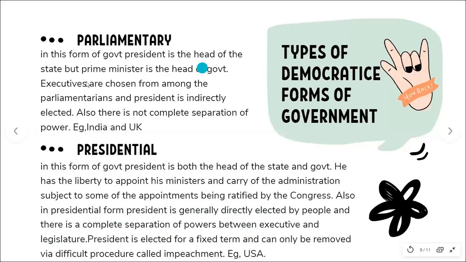Fair enough? Whereas in a parliamentary form of government, the president is the head of the state, but the prime minister is the head of the government. So executives are chosen from the parliamentarians who are directly elected by the people, while the president is indirectly elected. And there is not a complete separation of powers. That's about parliamentary and presidential form of government.